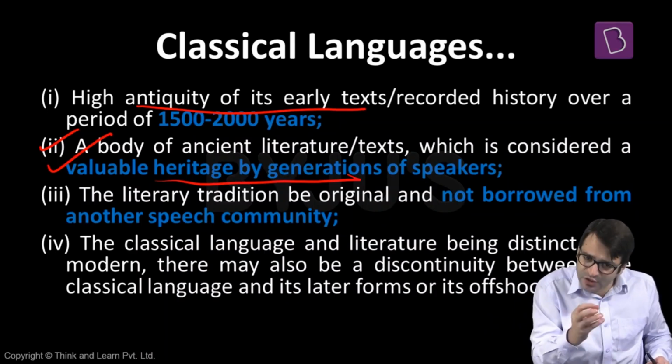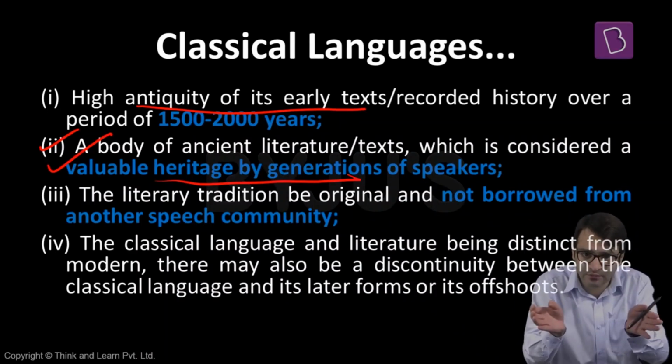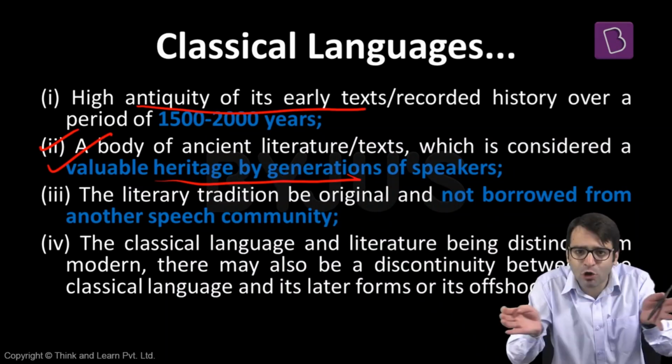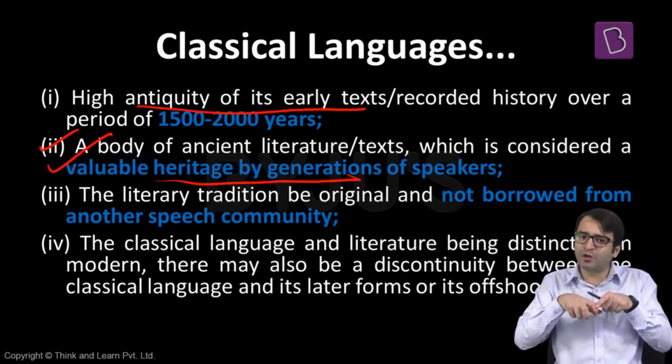When we enter into modern India, there will be some changes in this language. There may be some offshoots of this language. That means various dialects of this language can be, various offshoots of this language there can be. But even if there have been various offshoots, there has been some change in this language. But what about the original language? It is distinct. It is original.